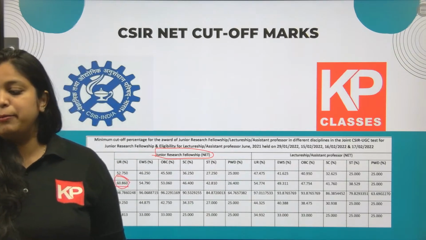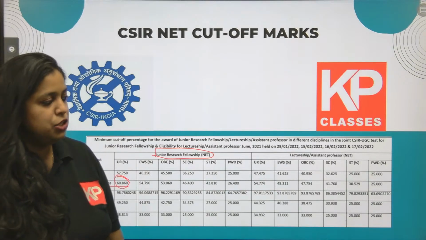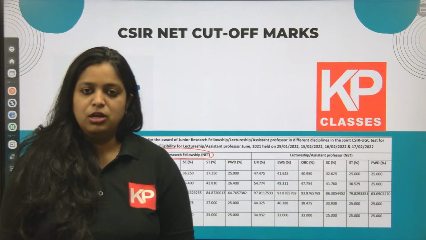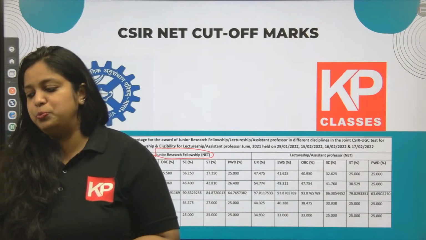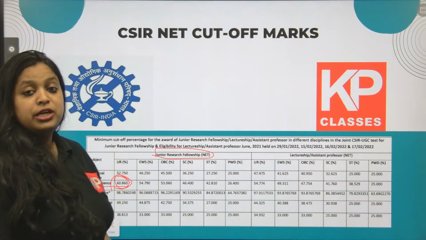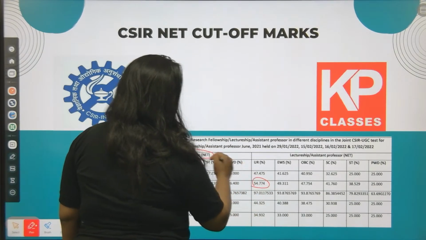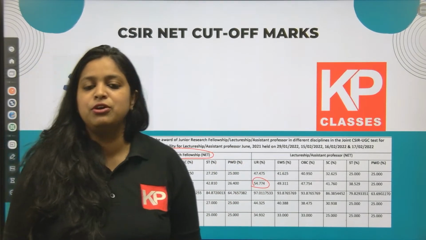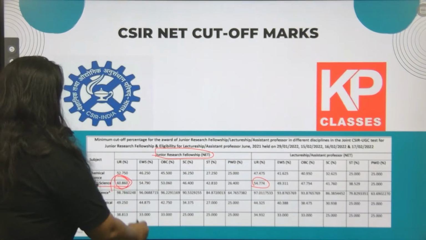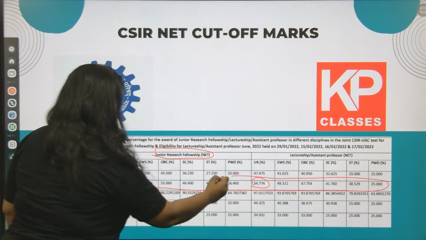NET examination is out of 200 marks. You should score 60% of that. The mark should be above 120 to get a junior research fellowship. When it comes to lectureship, 54% or 55% is required for qualifying. So you can see, depending upon your category, the score is mentioned over here for earth science.